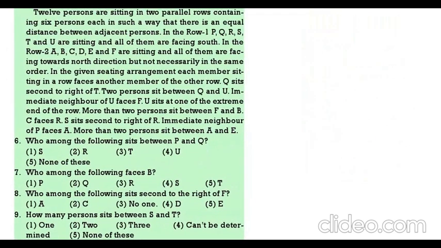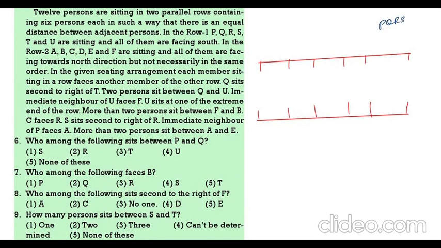12 persons are sitting in 2 rows in such a way that in row 1 P, Q, R, S, T, U are seated, all of them are facing south. In row 2 A, B, C, D, F are seated, all of them are facing north. So this is row 1, row 2, with positions 1 to 6. Any information related to P, Q, R, S, T, U will come in row 1, and any information related to A, B, C, D, F will come in row 2. Now come to the puzzle.